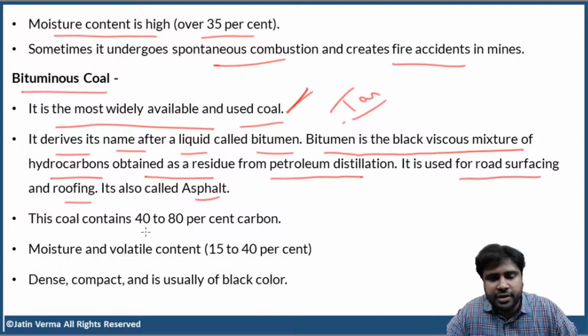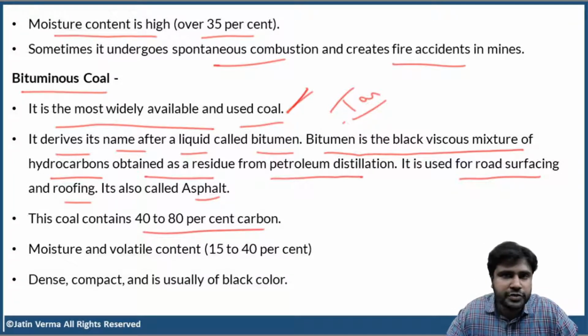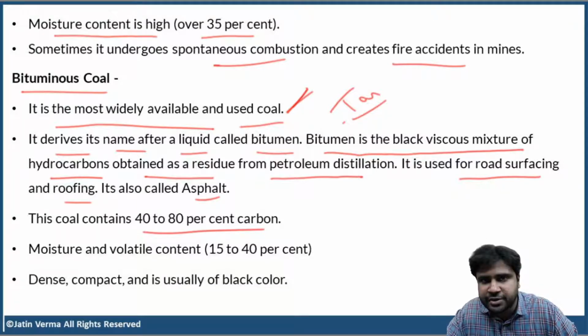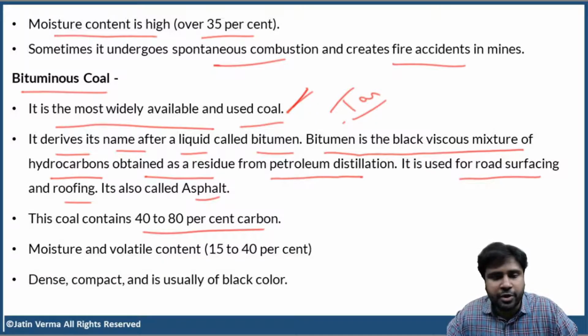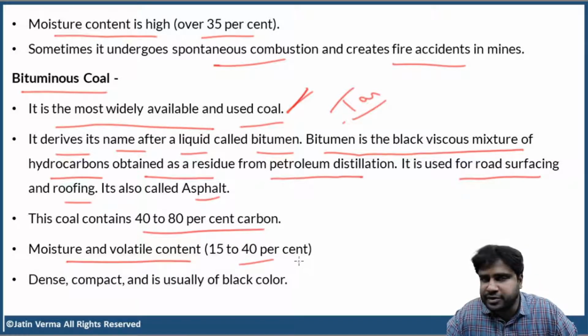Now, this coal contains 40 to 80% carbon. So the carbon content improved because lignite gets transformed into subbituminous and subbituminous into bituminous eventually over a period of some millions of years. So the carbon content increased here. Moisture and volatile content became less, 15 to 40%. Now this coal is dense, compact, and it is usually of black color.